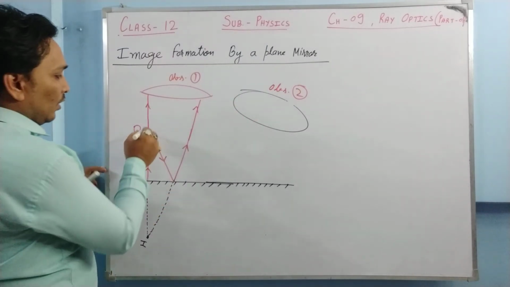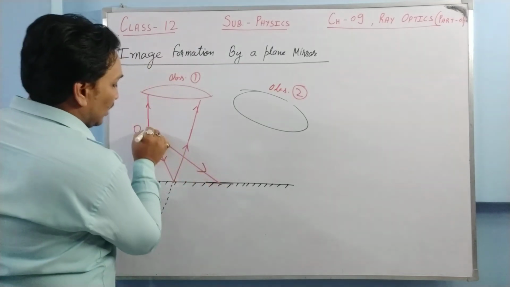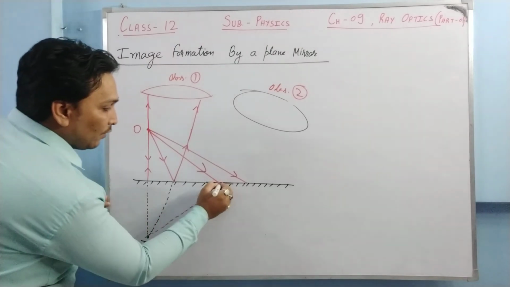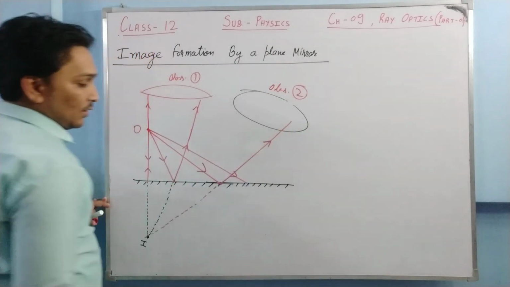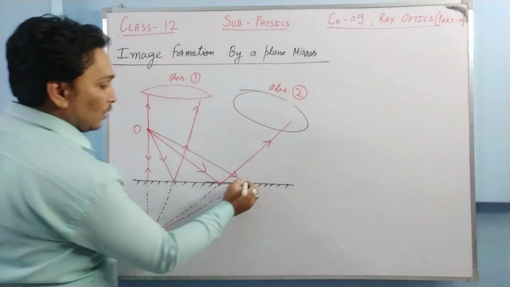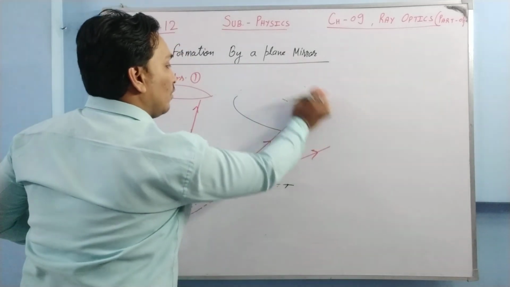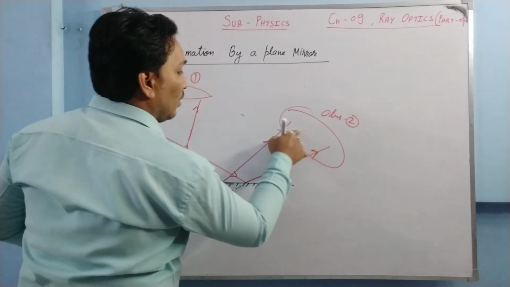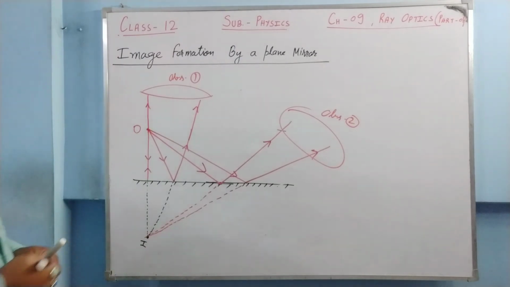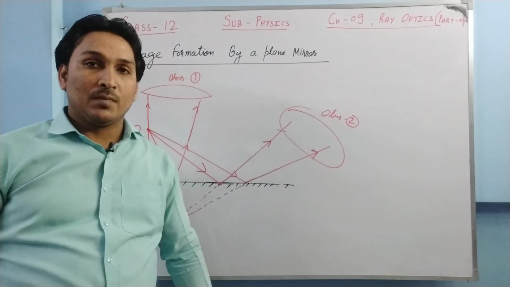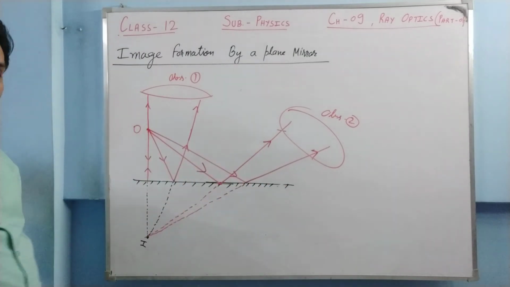Just see how. One ray falls on the mirror like this, another ray falls on the mirror like this. This ray will be reaching towards like this, and this ray will be reaching towards like this. Let me change the position of the observer. I have made different rays. So this is your observer number 2. Now he will be able to see the same image because these two reflected lights are reaching towards him. Is it clear? So he will be able to see the same image. Okay, this is how we make the ray diagrams.